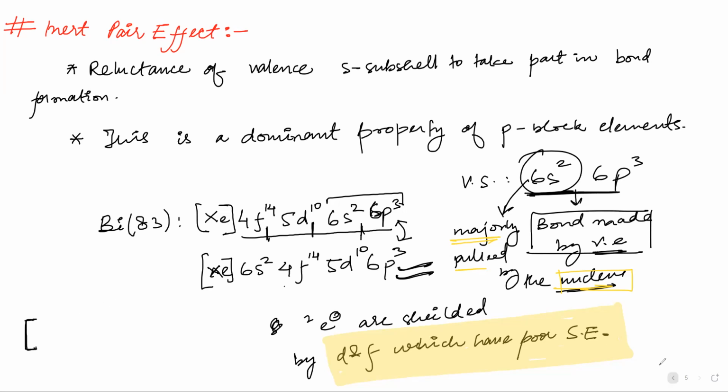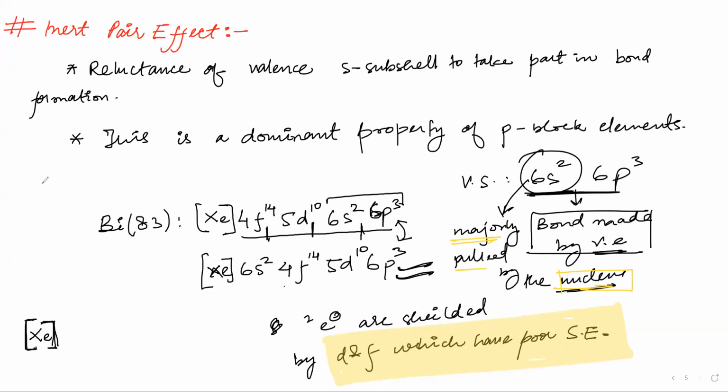Xenon. Xenon is the noble gas. Abir will answer, please. Xenon is noble gas number what? 5. 1, 2, 3, 4, 5.